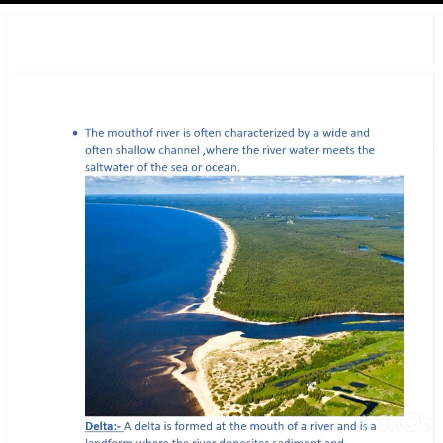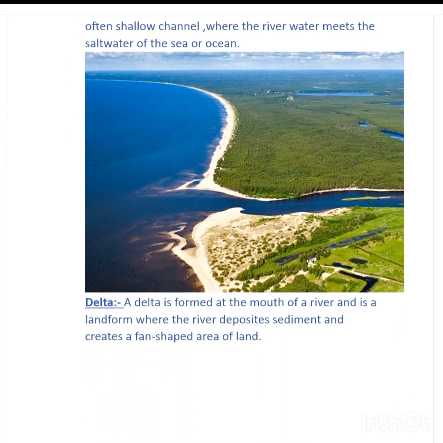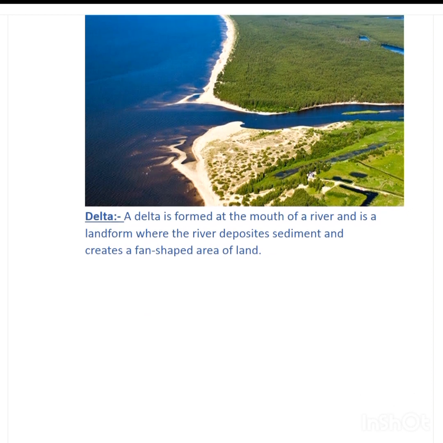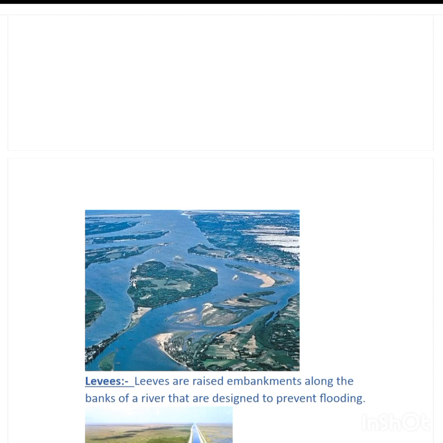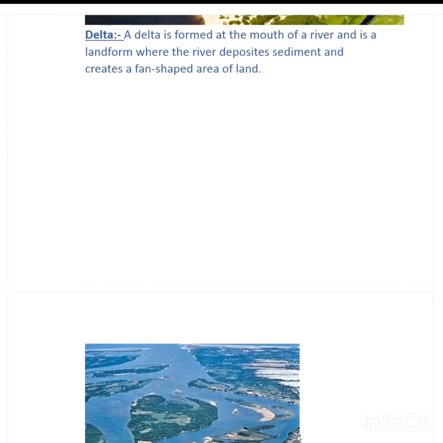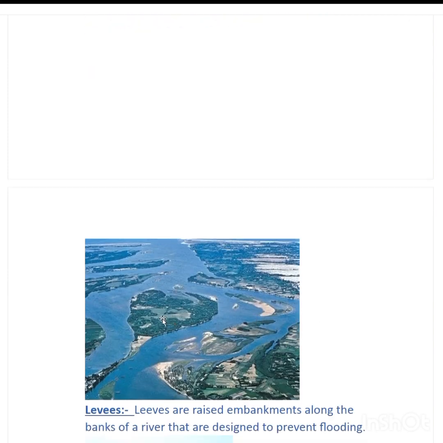Let's discuss some other facts about formations caused by the flow of a river, the first of which is the delta. A delta is formed at the mouth of a river and is a landform where the river deposits sediment and creates a fan-shaped area of land. It is in the shape of a triangle, and hence it is called a delta. It contains fertile minerals brought by the river, and it is mainly fan-shaped or triangular.